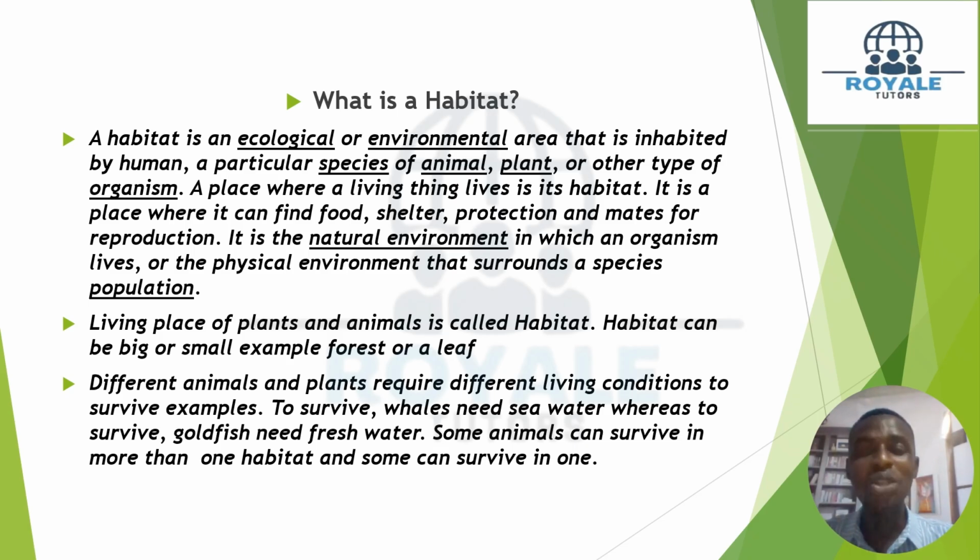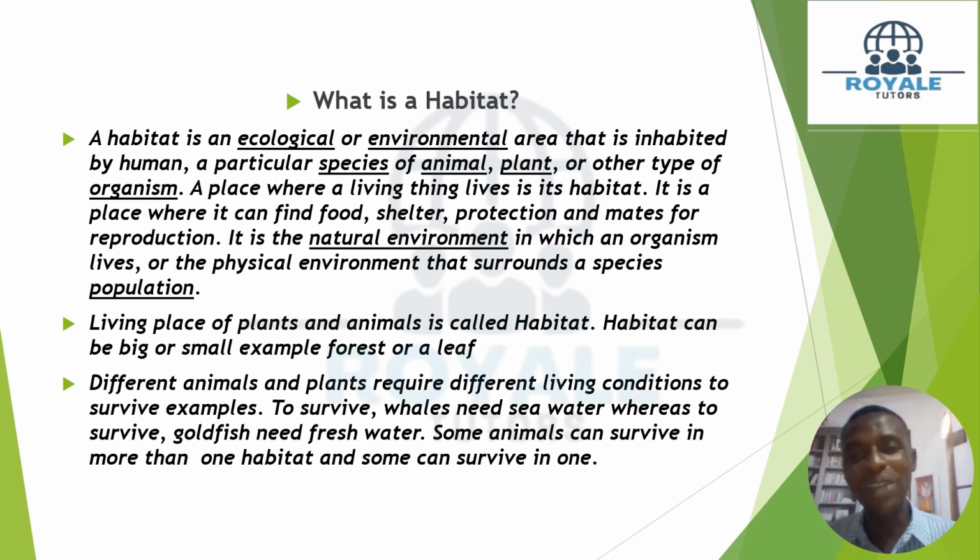All right, so we can say in a nutshell that a place where living things live is its habitat. The place where living things live is its habitat, okay? It is a place where they can find shelter. It's a place where that living thing can find comfort, can find protection, can find mates for reproduction, okay?